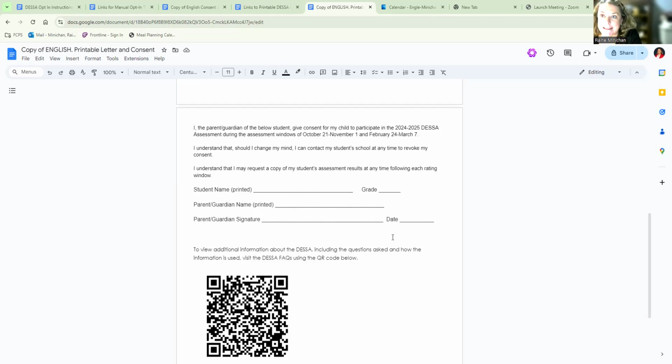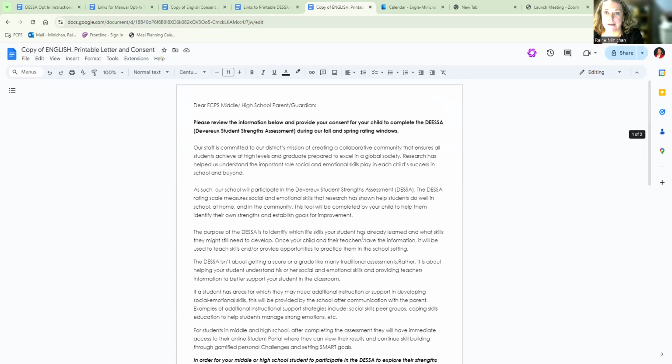Unfortunately, the DESSA hasn't published something that is a little more up to date. So I have typed out FAQs for those languages and had them translated. So hopefully that will be helpful. And that QR code takes them, for the other languages, to that. So that is the FAQ. Feel free to check that out.